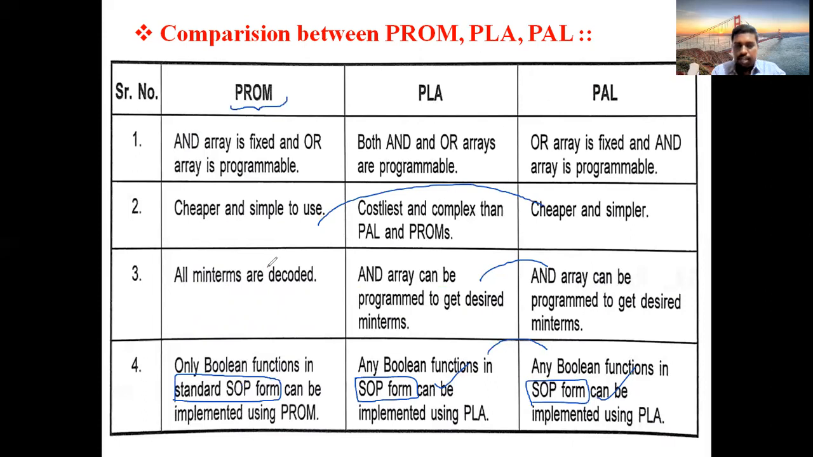Please analyze this table so that it will be easy for you to remember. This comparison is very important. They may ask you to compare PROM, PLA and PAL, so you should write these 4 points in detail. The first point is regarding the design architecture. The second point is regarding the way you use it and the cost of the circuit. The third one is regarding the minterms, and the fourth one is regarding the implementation of the switching functions. Based upon these 4 characteristics, we have made this classification. This is very important.